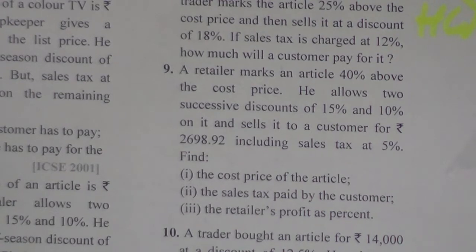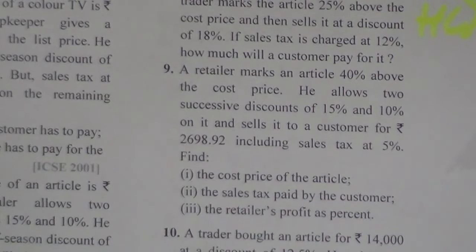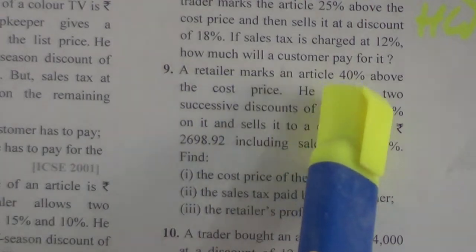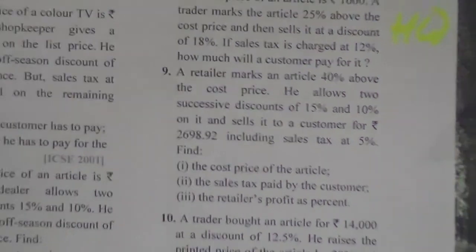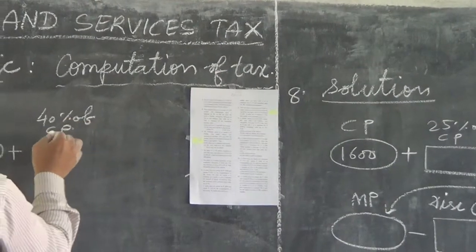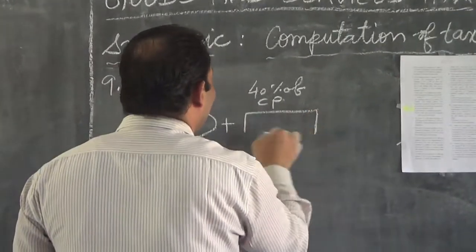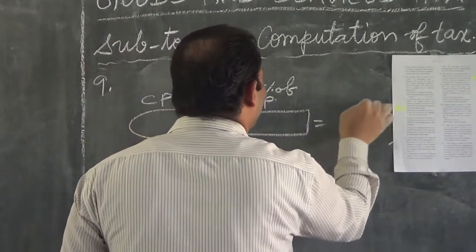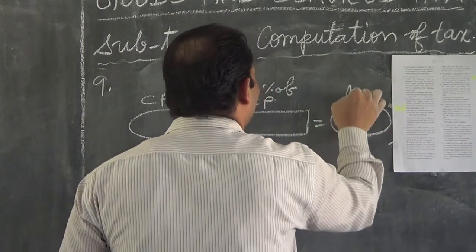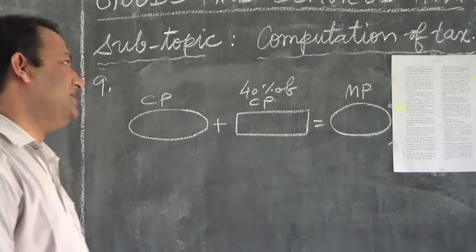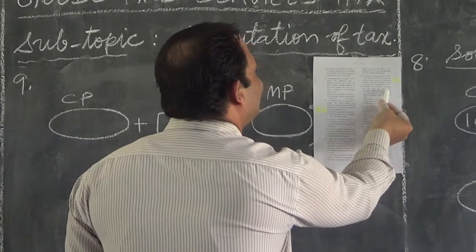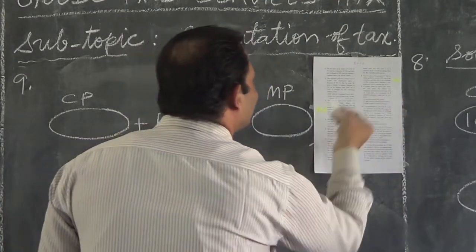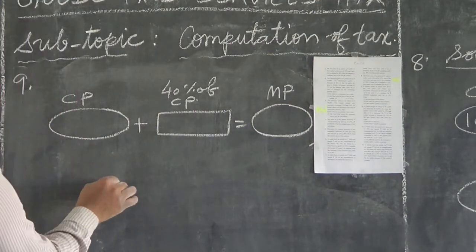Here he purchased the article at cost price, and on the cost price he marks the article 40% above: cost price plus 40% of CP. He added that here, and this gave the mark price. Then what happened? From the mark price he allows two successive discounts, 15% and 10%. So here I will draw the model.